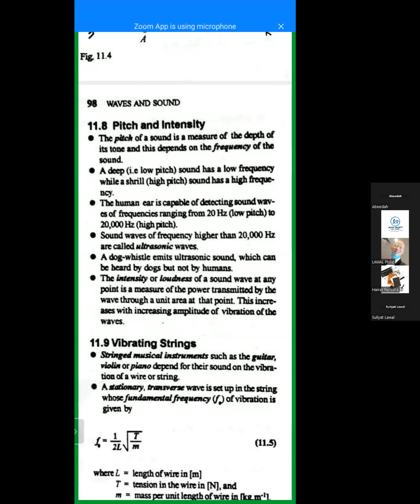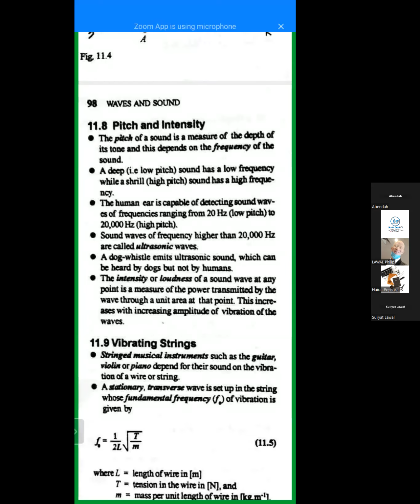Some people can sing at a very low pitch, some can take it high. So even as a student of physics, there are some things you need to know about sound, music, intensity. A deep low pitch sound has low frequency, while a shrill high pitch sound has a high frequency.